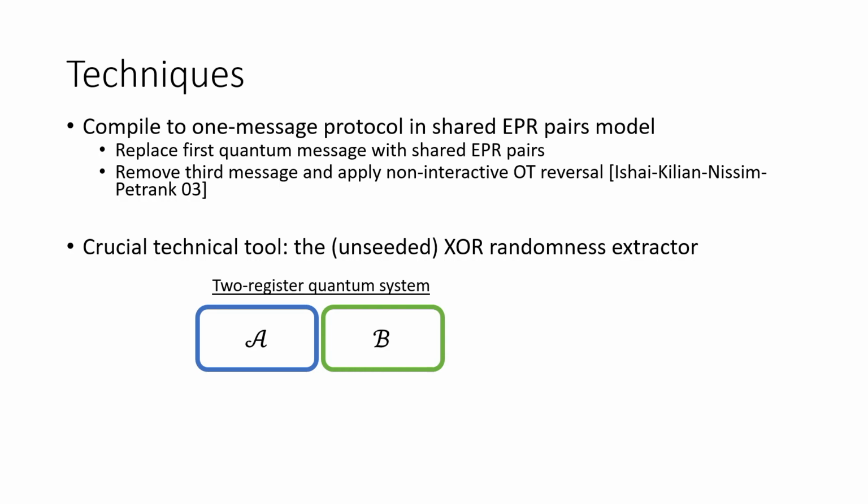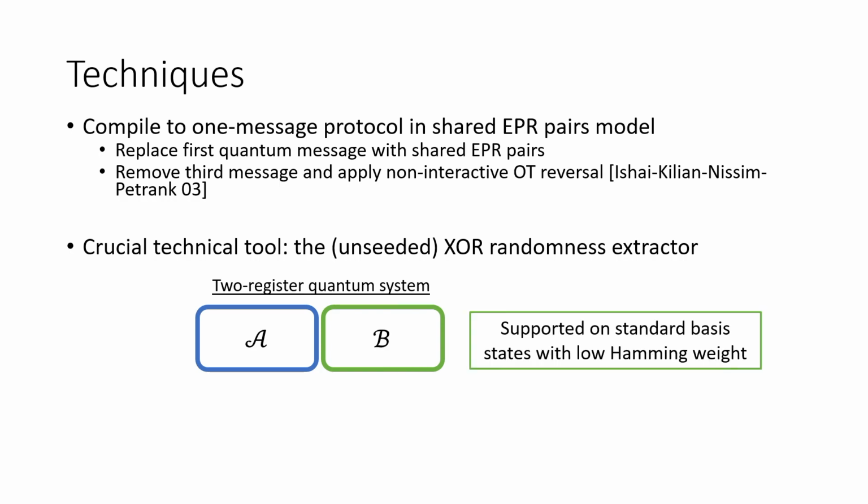And so the lemma that we prove is, consider any two-register quantum system on A and B that satisfies the property that the state on system B is only supported on standard basis states with low Hamming weight. What we want to do is measure all these qubits in the Hadamard basis, and XOR the resulting bits together to get a single bit, little b. Intuitively, little b should have a lot of entropy.